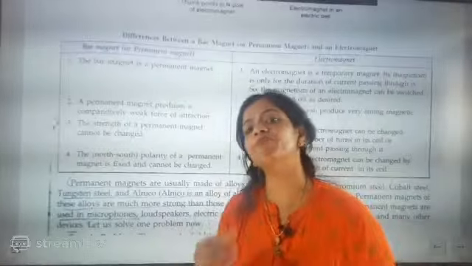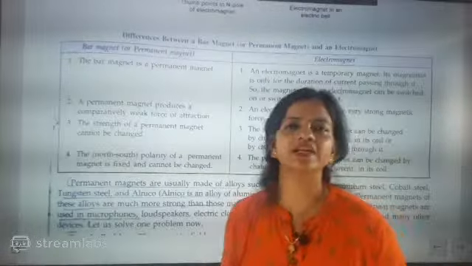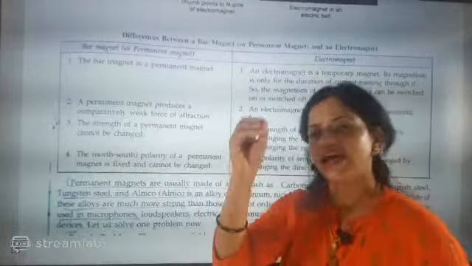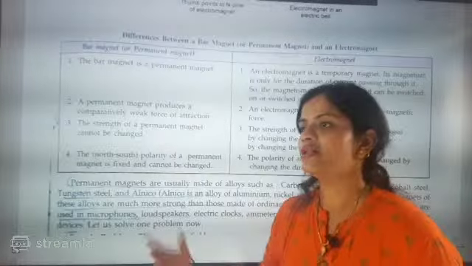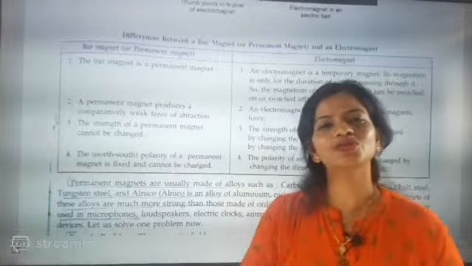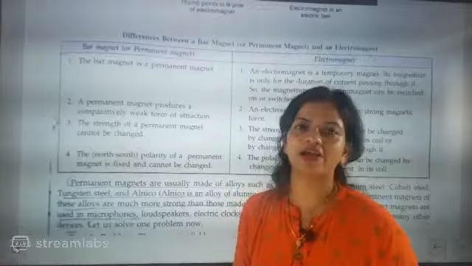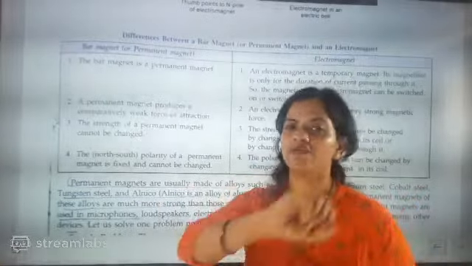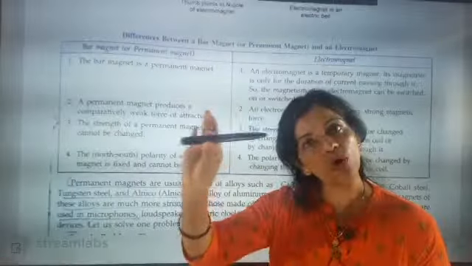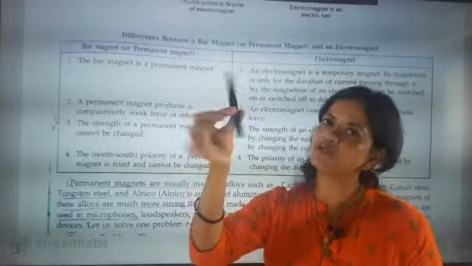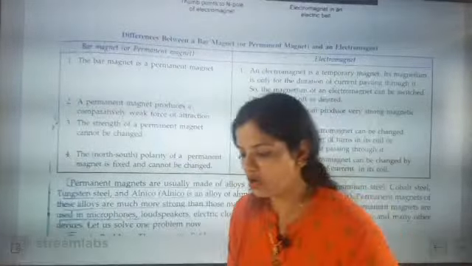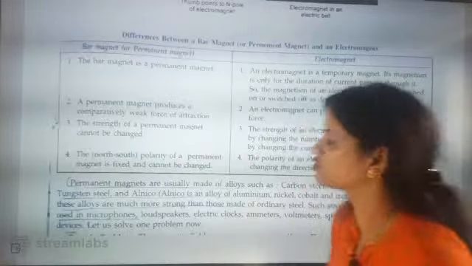So which one is a permanent magnet? Then you will say the bar magnet is a permanent magnet. Which one is a temporary magnet? The electromagnet is a temporary magnet. Then they will ask why. Why is the electromagnet a temporary magnet? Because you can change the strength of this magnet, and once the current supply stops, the soft iron core will no longer be magnetic. It will lose all its magnetic effect. It will again become a soft iron core.